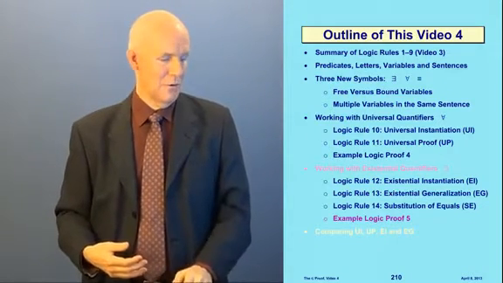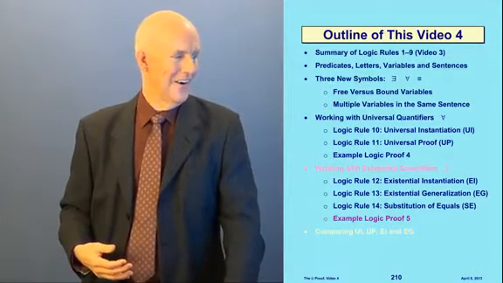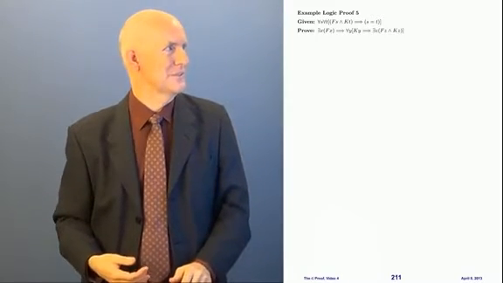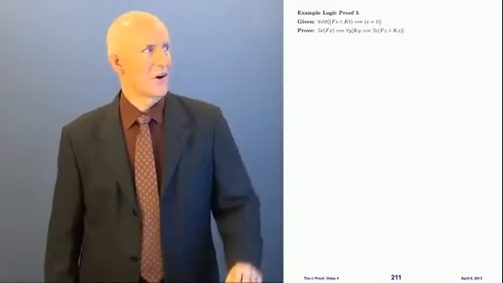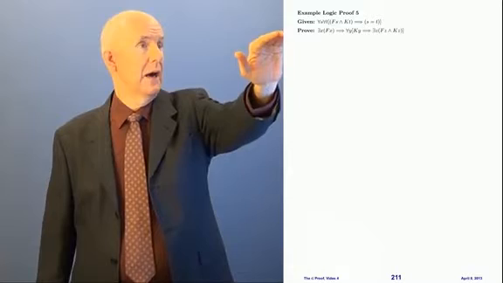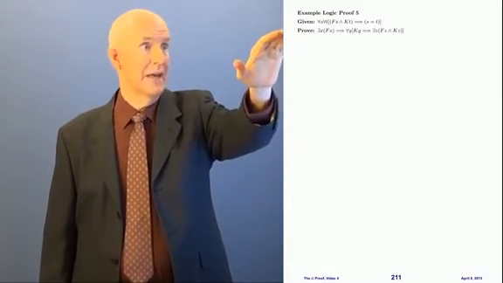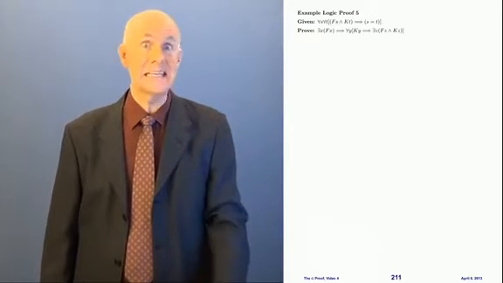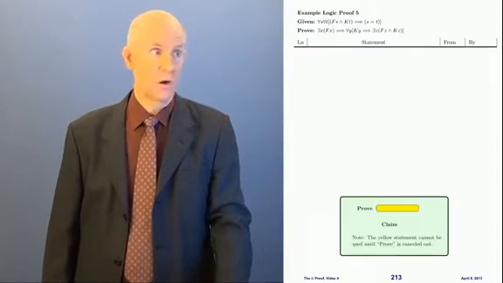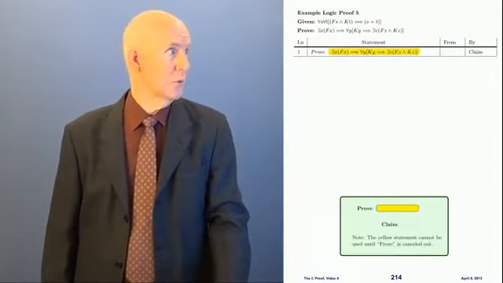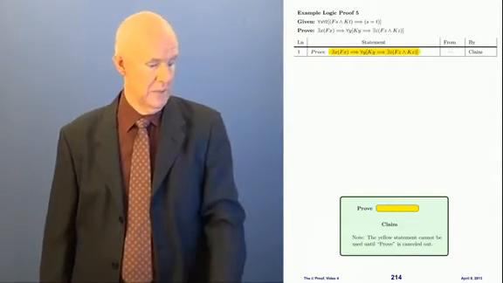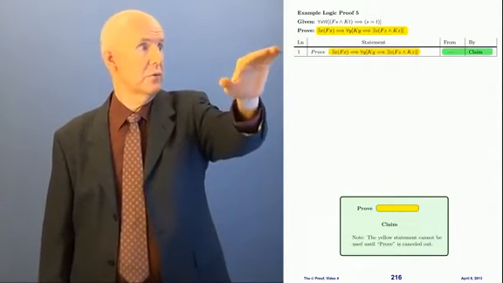Okay, so now we're ready to do our next logic proof, which is proof number 5. Okay, so we have a given and a proof. They're both a little bit complicated. I'm not going to talk about them now. I'll talk about them as we get into them. So we're going to have 4 columns, as we always do. We're going to start with the claim rule. We're going to claim, by the claim rule, the very thing that we're trying to prove.